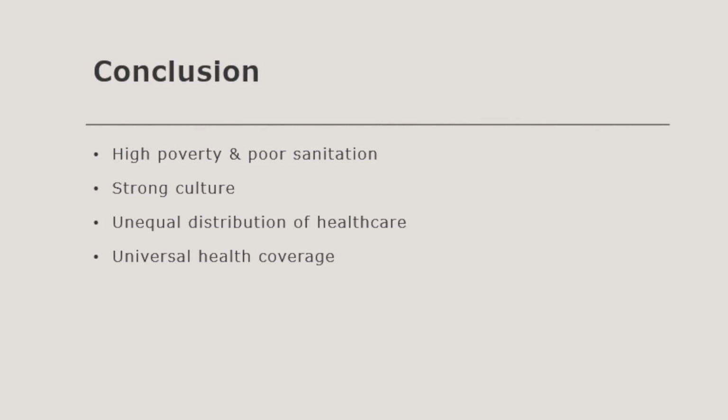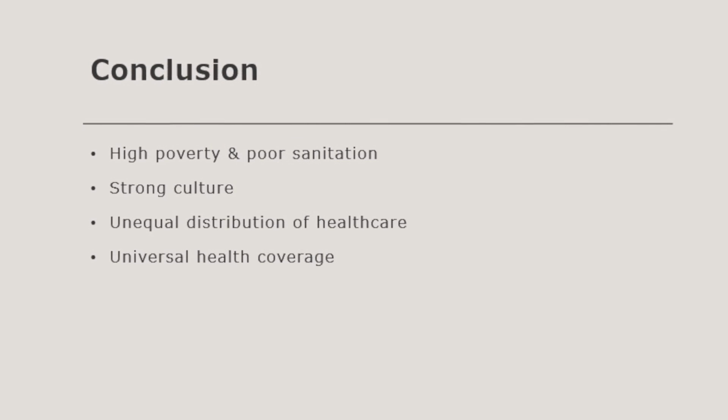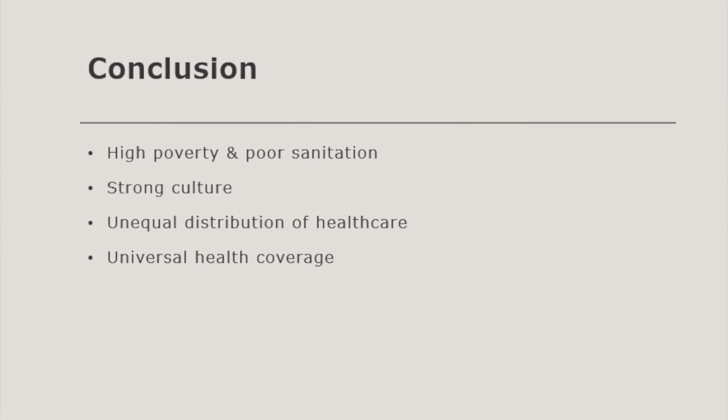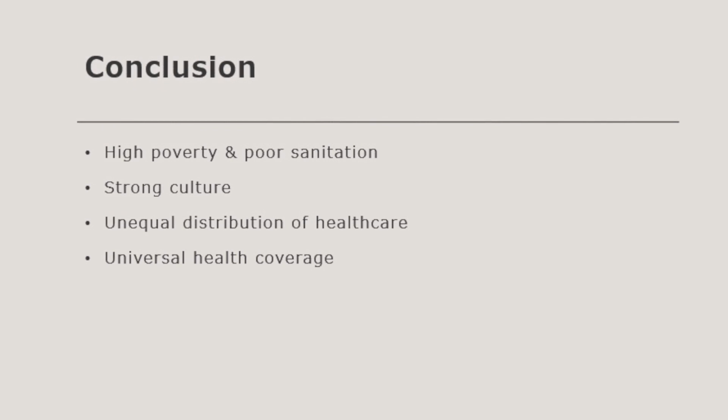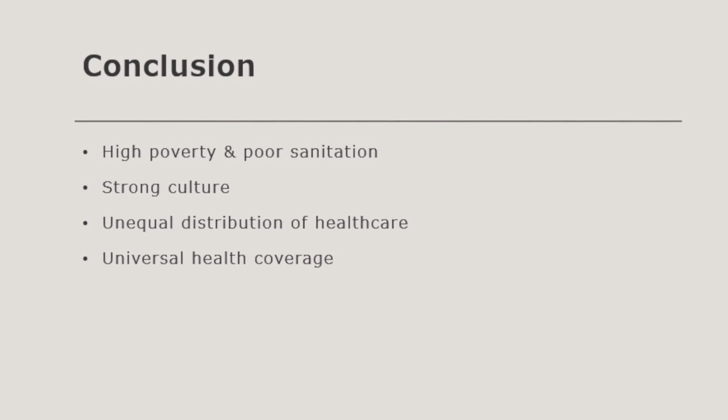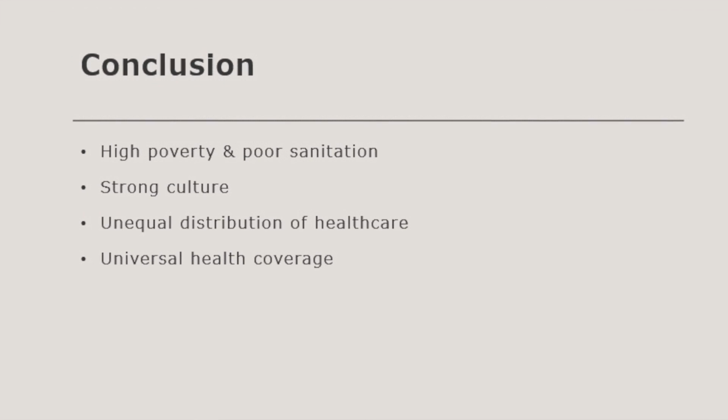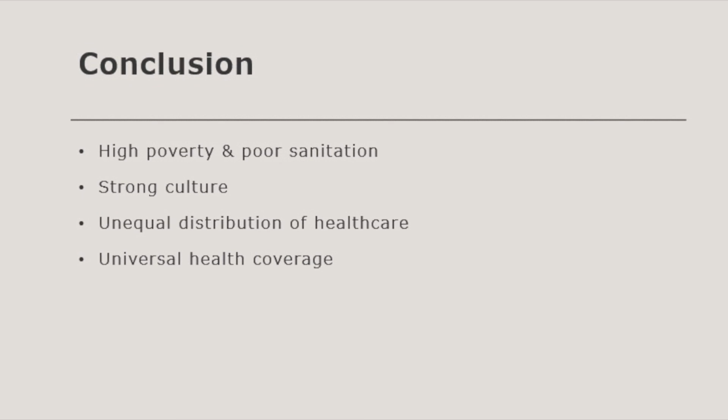Brazil has a universal healthcare system which provides primary care to all, but since there is an unequal distribution of healthcare, it makes it very hard for everyone to have the same opportunity to get the care they need. The recommendations made are some great ways that Brazil can start to improve their health status.